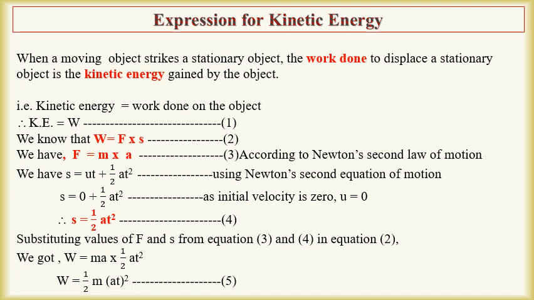As initially the object is at stationary position, it has initial velocity u equal to 0. Therefore, we get S equal to 1 upon 2 at square. After putting value of m and s in equation 2, we will get W equal to ma into 1 upon 2 at square. After rearranging the terms, we got W equal to 1 upon 2 m (at) square.